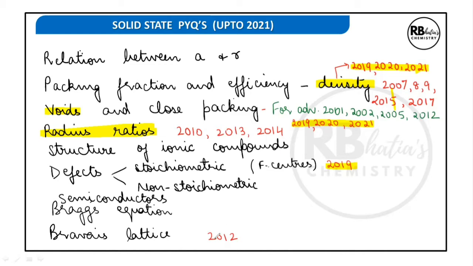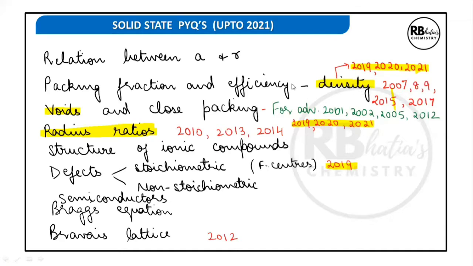But only if you are working on selective topics, you do not want to do the entire course and you don't have mastery over the chapters, and it's just last moment preparation, then you can pick up the topics in order of priority, the important ones first and the less important ones later. The very difficult ones which you've never done ever, you should leave, specifically for JEE and NEET 2021. Instead, practice more of the topics that you have mastery over. Now, Bragg's equation, Bravais lattices, all these topics are not very important, and questions have very rarely been asked from them. So in case you're not very good, you can omit these topics.